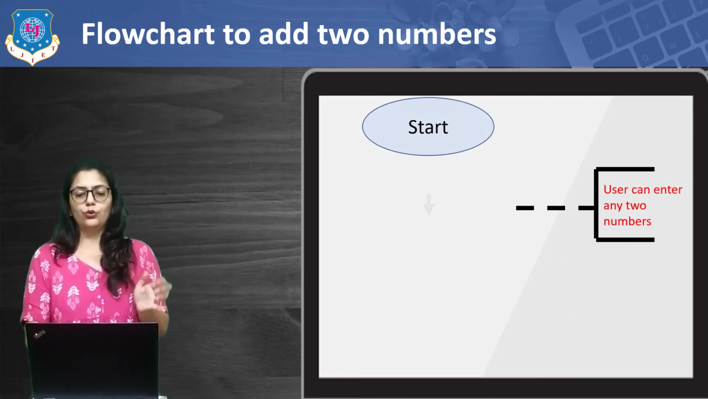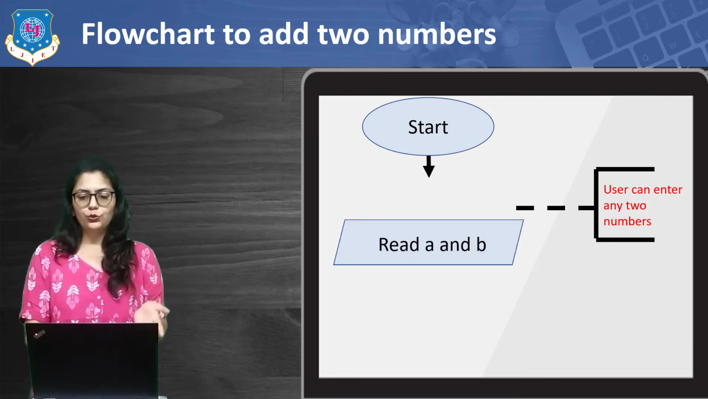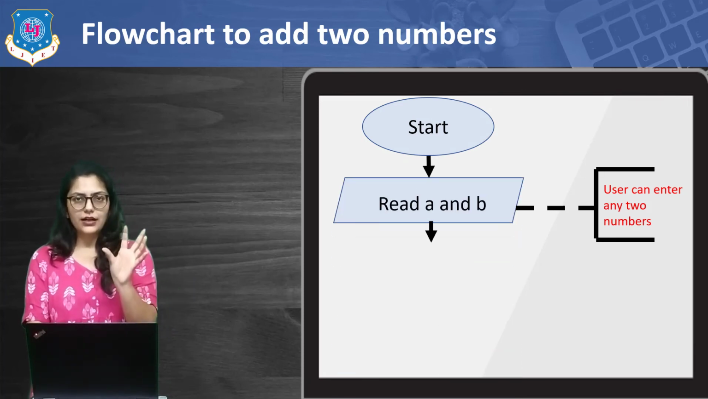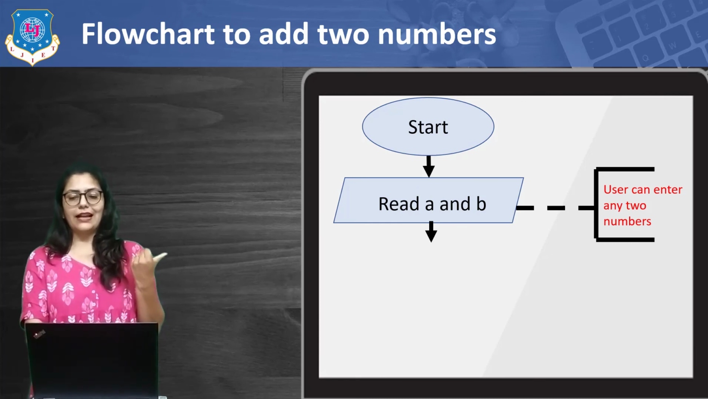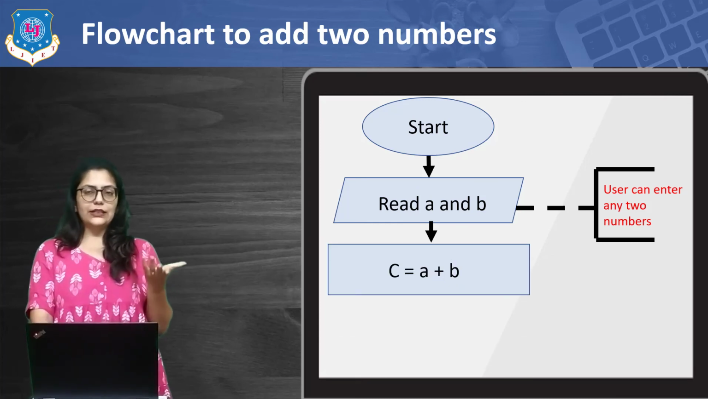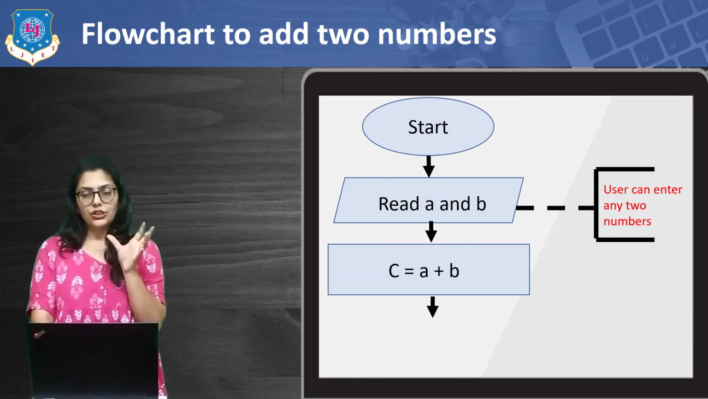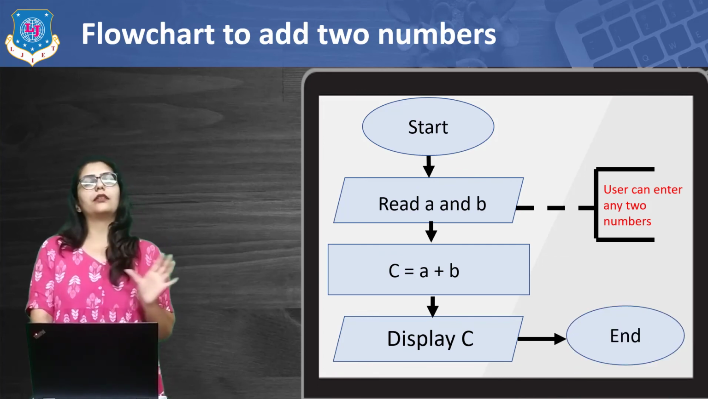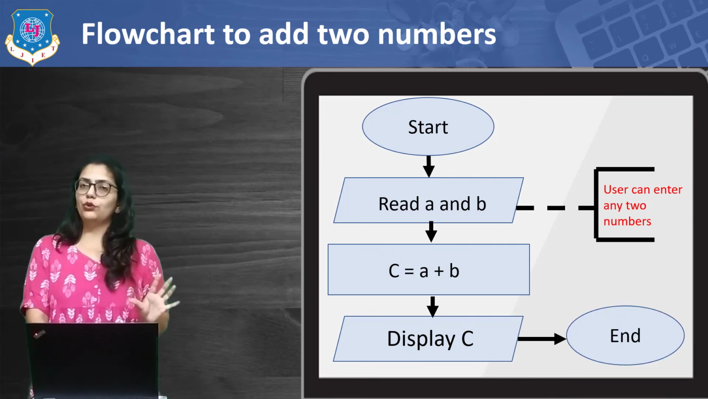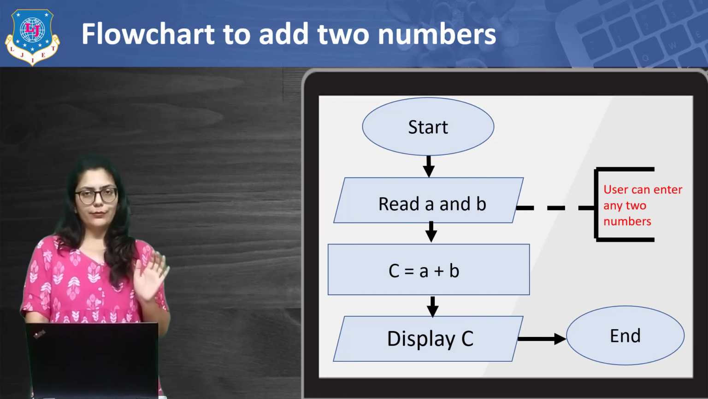Here I have given one flow chart for adding two numbers. You can see first we will start, then we are going to take two inputs, and here I have put one comment: user can enter any numbers, and then c is equal to a plus b. That is the logic. So for that I am using rectangular shape, and then display the output as c, and then end the flow chart. This is the very simple flow chart of adding two numbers.